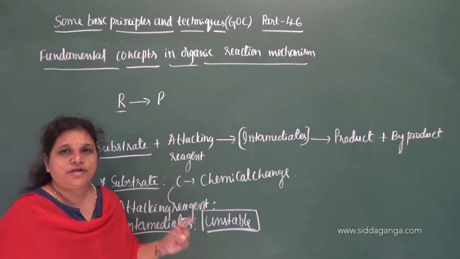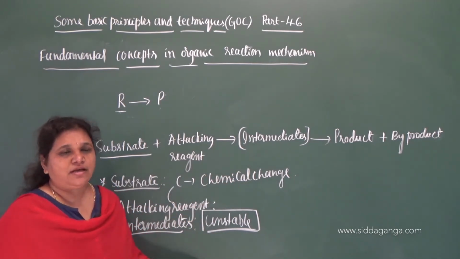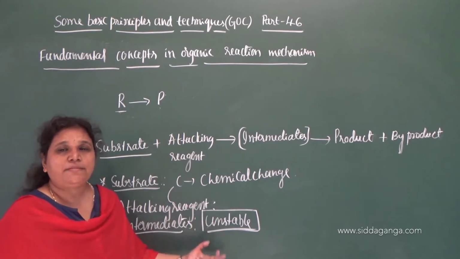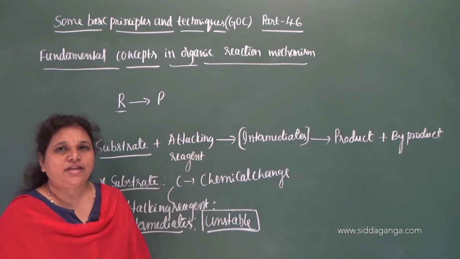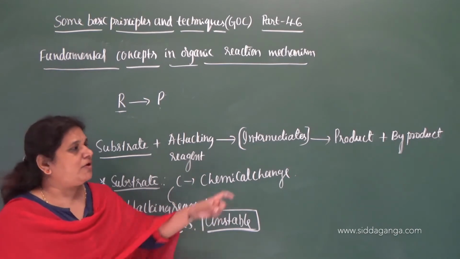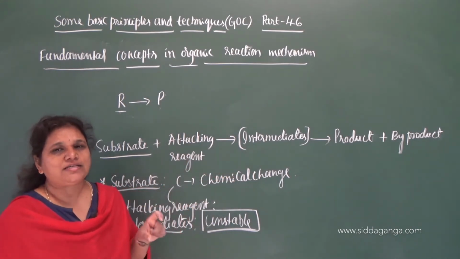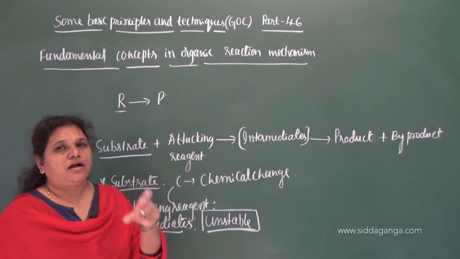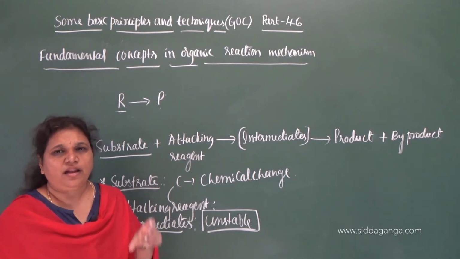When new bond formation takes place, the species gets stabilized due to the liberation of energy, and that compound is nothing but a product. A product is always a stable compound.